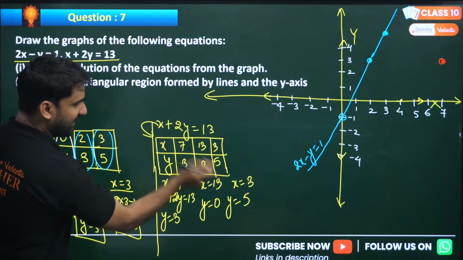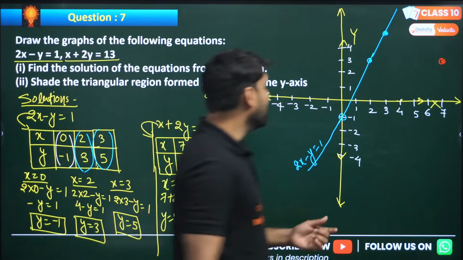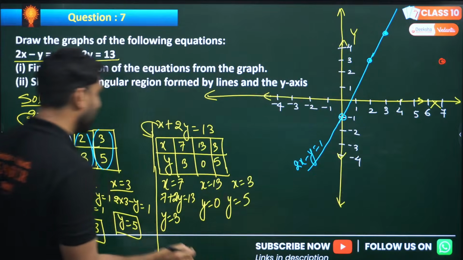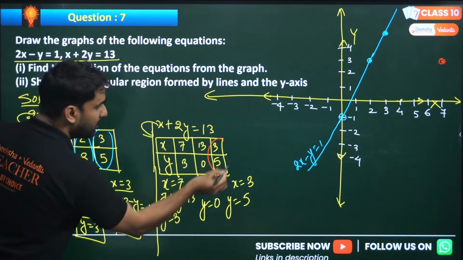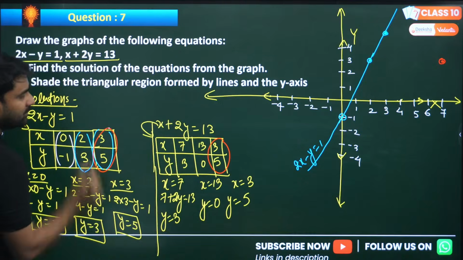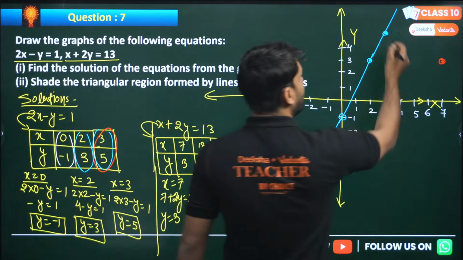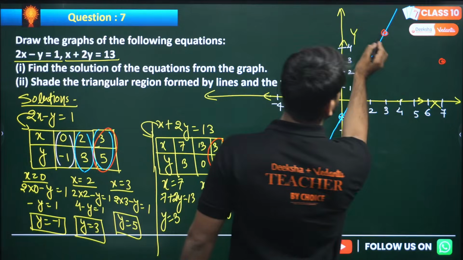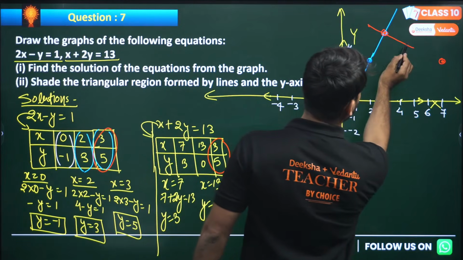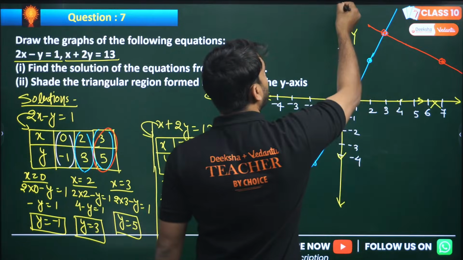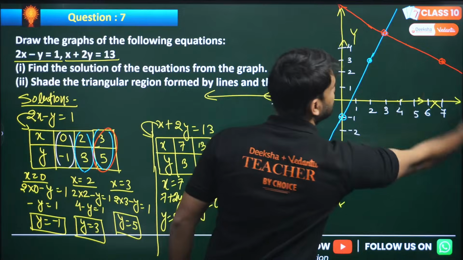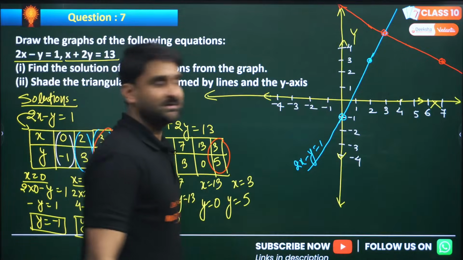x is 3 and y is 5. Where is x is 3? Come on, x is 3 and y is 5. Oh my God! Look, my dear, this is common in both. x is 3 and y is 5 here. Wow, can you join the lines? Yes, my dear, go completely, something this way. So this is the straight line, my dear. This is the straight line.